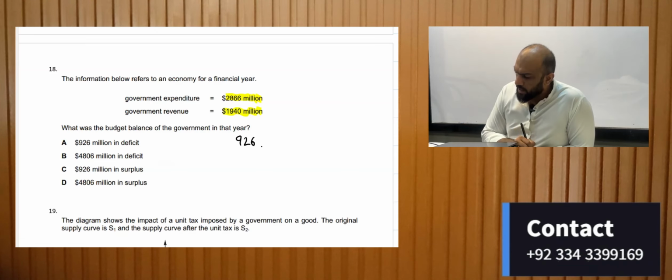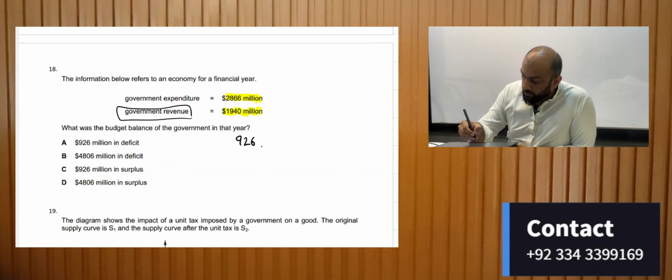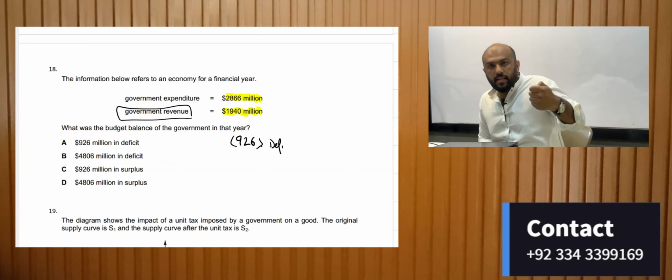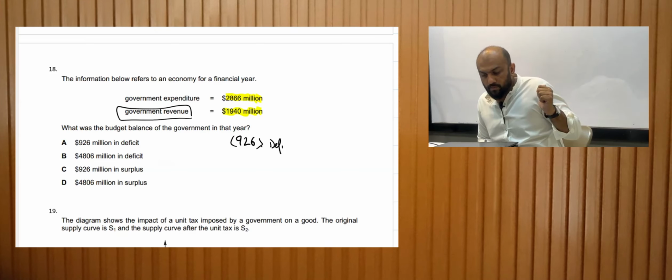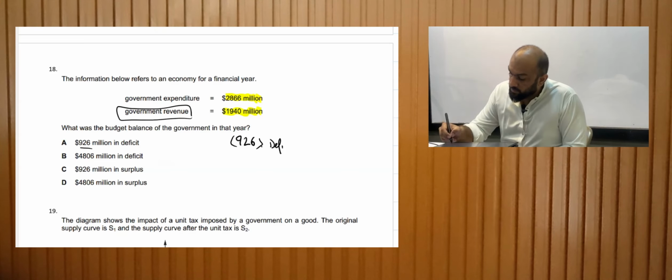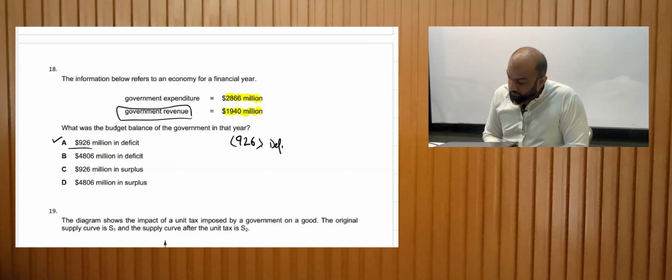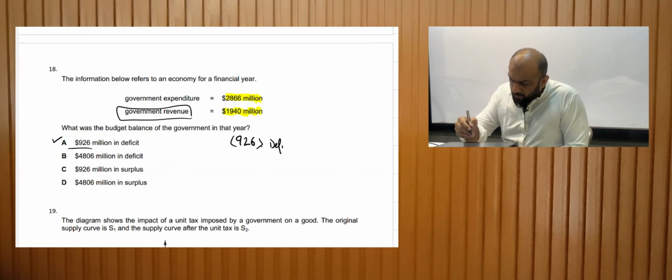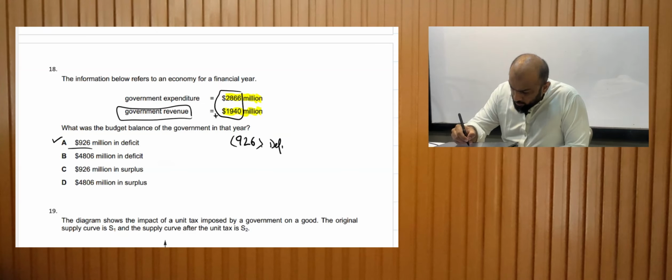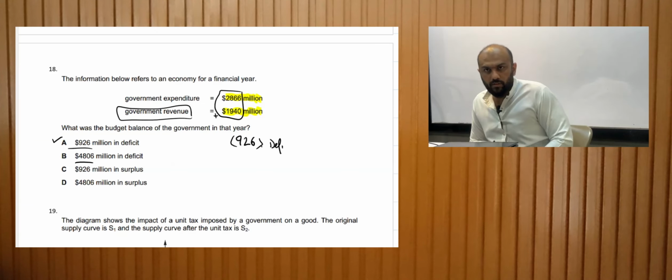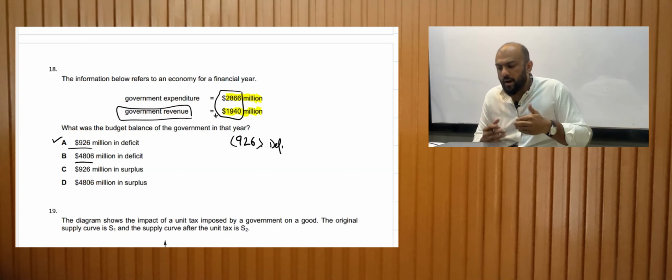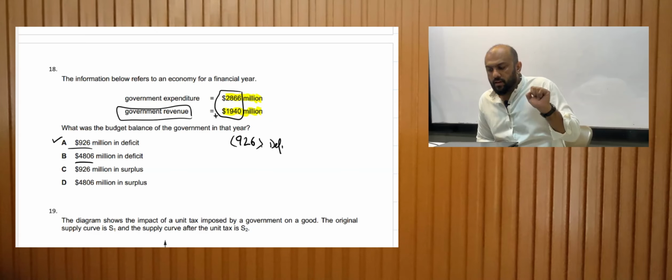926. Right. Now the revenue is less, so this means that this is a deficit. Had the revenue been greater, it would have been a surplus. So 926 is the deficit. Now if we add both of these values, we would get 4806. But we don't need to add, we need to subtract. One is an income, the other is an expenditure.